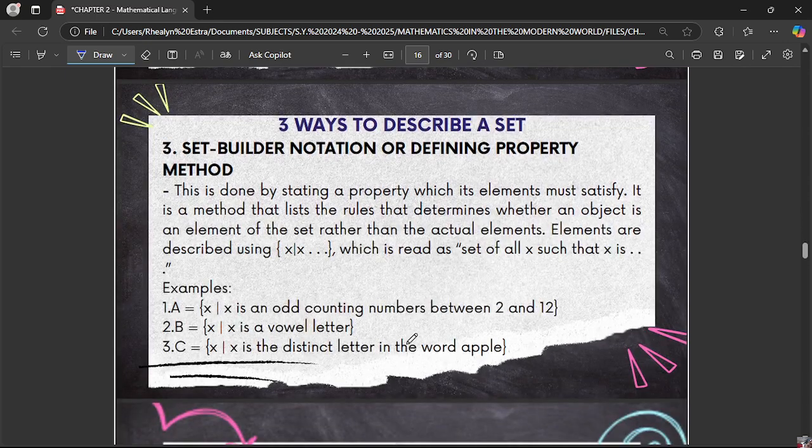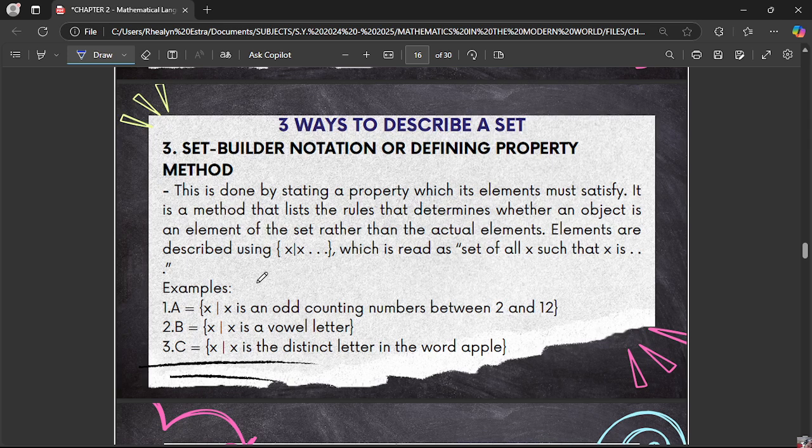Okay, so next we have the set builder notation or defining a property method. This is done by stating a property which its elements must satisfy. It is a method that lists the rules that determine whether an object is an element of the set, rather than the actual elements. For example, elements are described using: the set of all x such that x is...